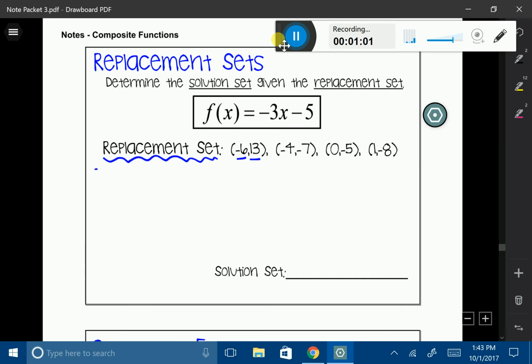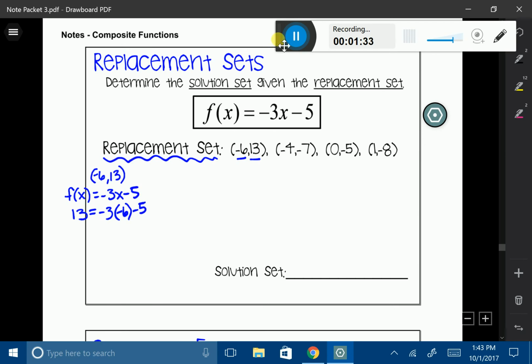I'm actually going to write it right here, negative 6, 13, just so I know that that's the point I'm using. And I'm going to substitute my x and y values in. Remember, if I have f of x equals negative 3x minus 5, don't forget that my y value is going to represent f of x. So I want 13 equals negative 3 times negative 6 minus 5.